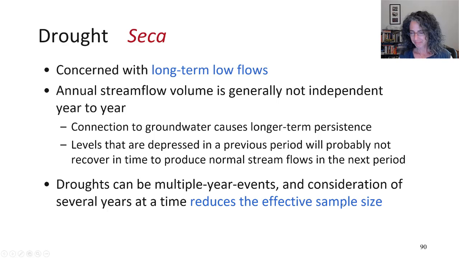So also looking at droughts in terms of just defining drought by periods of time when we have less flow than is needed, they tend to be multiple year events, right? And if we're considering several years at a time, we are reducing our effective sample size. So even if we have 70 or 80 years of data, 5-year droughts will give us at most 15 or 16 events and perhaps less to get independent events.